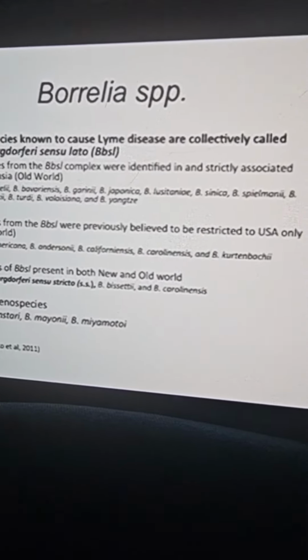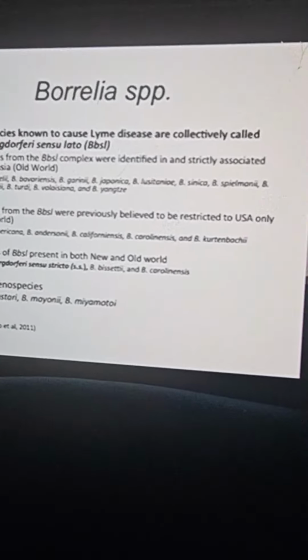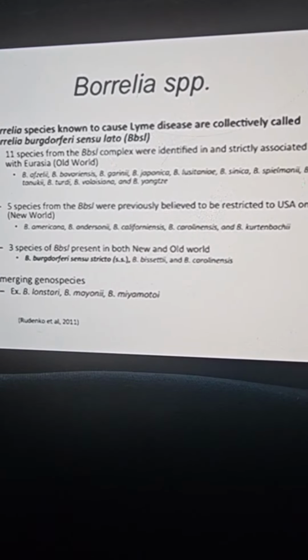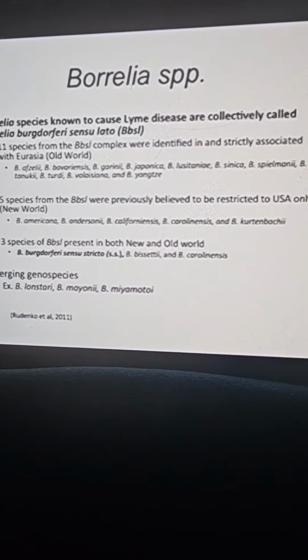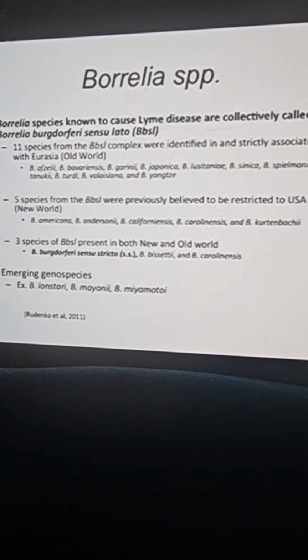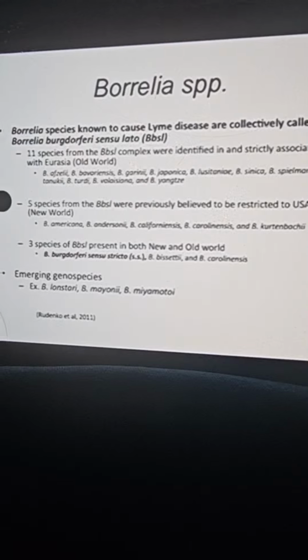There are also emerging genospecies. So these are just other species of Borrelia like Lonestari, Mayonii, and Miyamotoi. Of course, the Mayo Clinic recently discovered Borrelia mayonii, and it was this huge deal that they discovered this new species of Borrelia. I think they kind of forgot that there are a lot of other ones out there too.